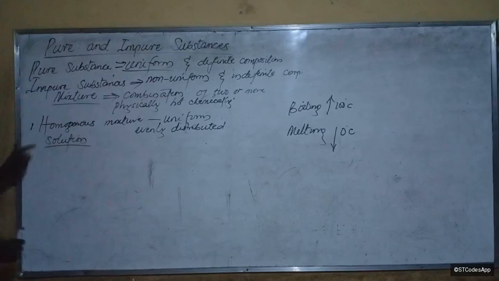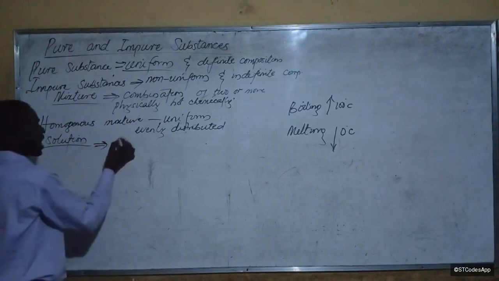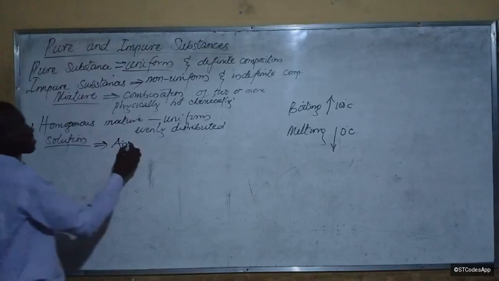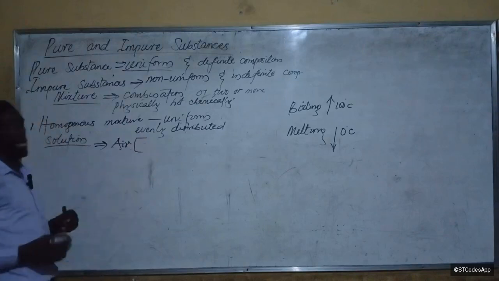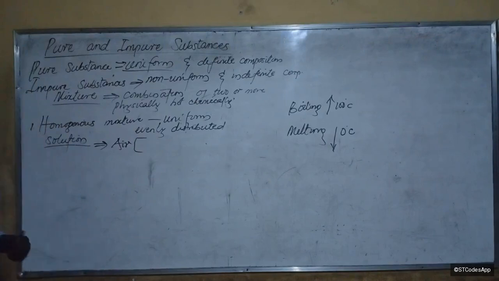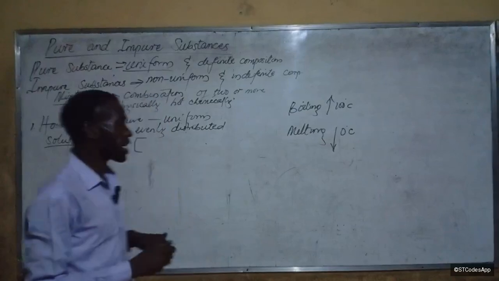Let's consider some examples of homogeneous mixture. An example of a homogeneous mixture that we said are solutions is air, and the components of this air. The reason why air is a homogeneous mixture is because it contains a fine blend of many gases. So we have the following gases: